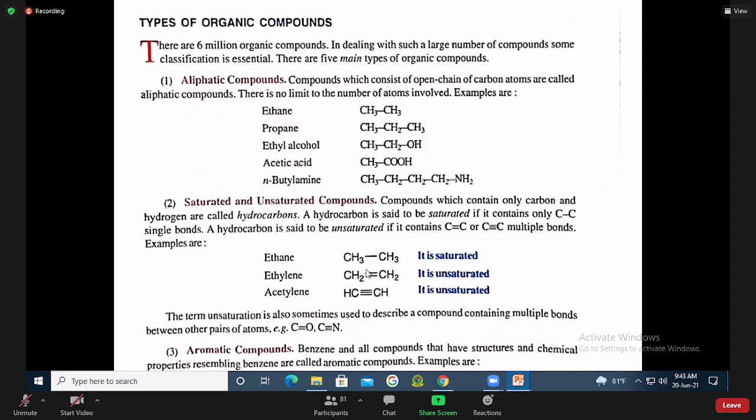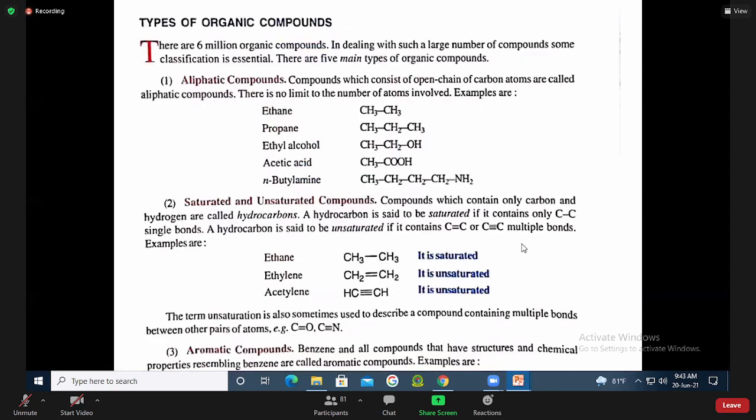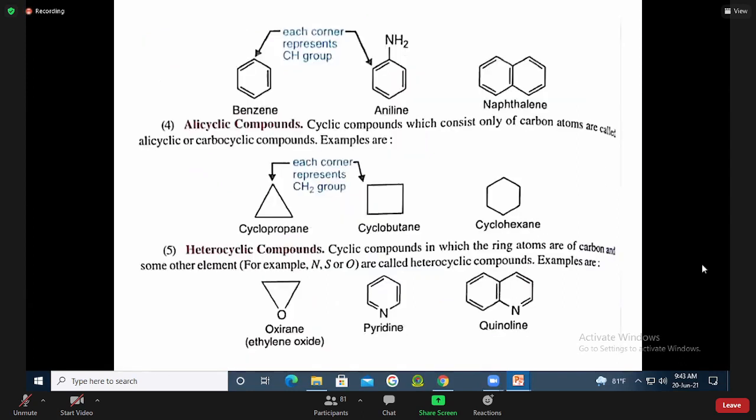Why is this called saturated and why is this called unsaturated? In saturated compounds, there is no presence of pi bond, right? Yes, sir. And the other two have pi bonds. What kind of compound will be called aromatic compound? Aromatic compounds show a special type of unsaturation. So benzene is one example of an aromatic compound, right? Yes, sir. Aromatic compounds follow Huckel's rule. Very good. So some examples are given here, right? Alicyclic compound.